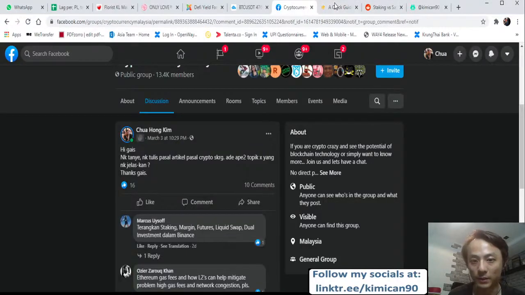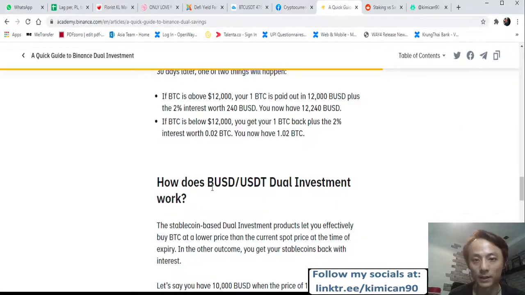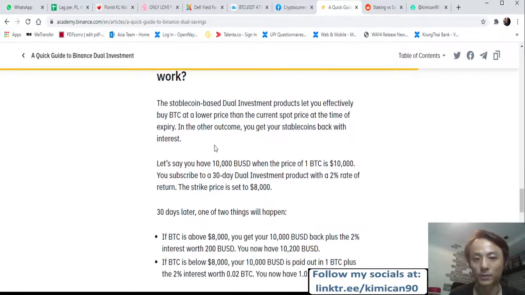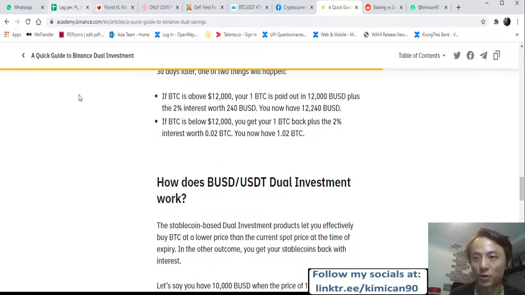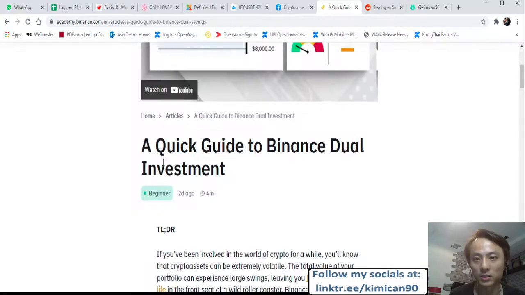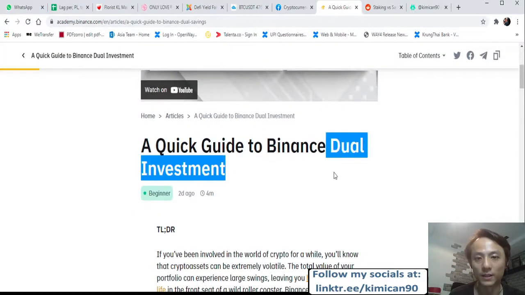But it is basically something similar to liquid swap, but with a slightly different ratio. So that's something that, if you want to explore more, I would advise you to come to Binance Academy here, and then you can just search for dual investment.